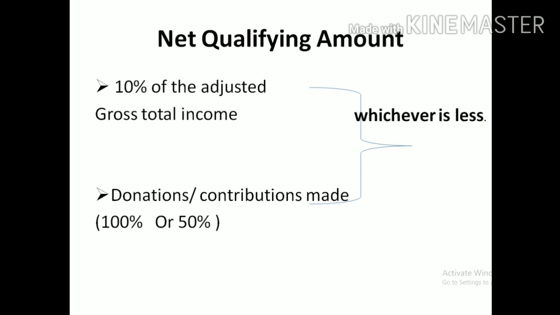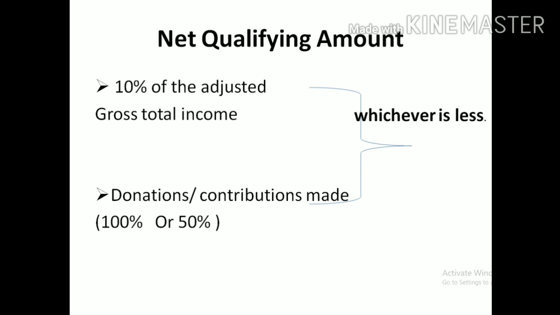In that, it is with limit. So if it is 100%, take 100% amount, or if it is 50%, take 50% amount on the donation. These two amounts will be compared. Among these two amounts, whichever is less is called the eligible deduction under section 80G with the limit.